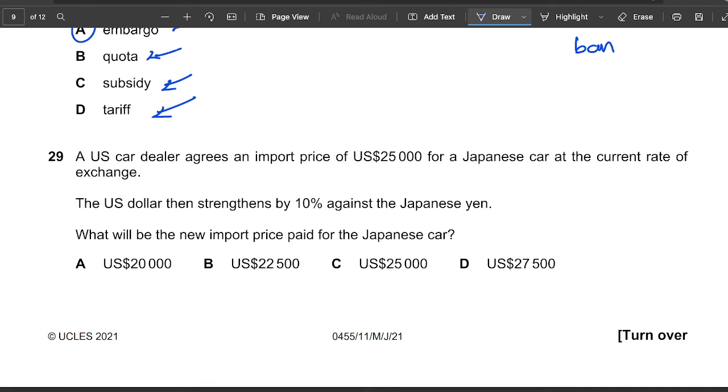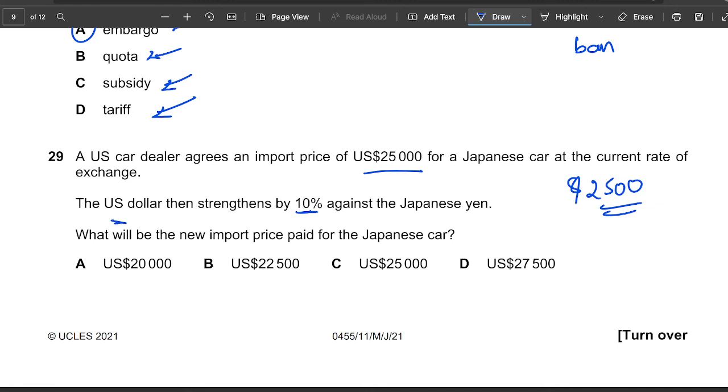Okay, a US car dealer agrees to an import price of $25,000 for a Japanese car at the current rate of exchange. It says the US dollar then strengthens by 10%. So let's quickly first calculate 10%. 10% of $25,000 is $2,500.